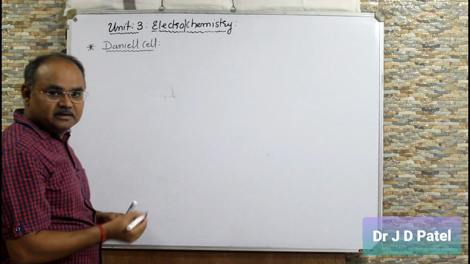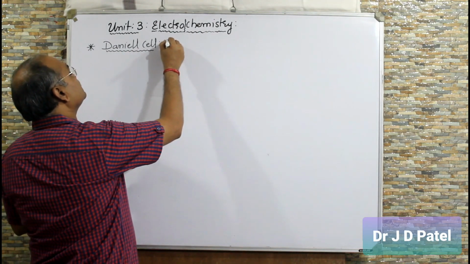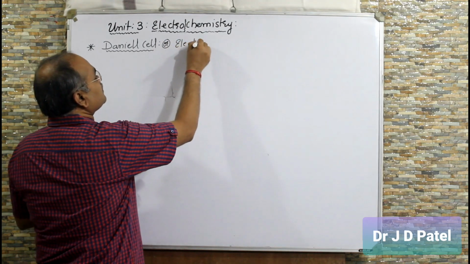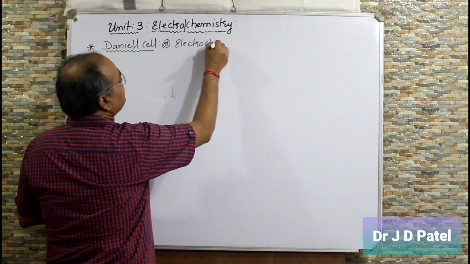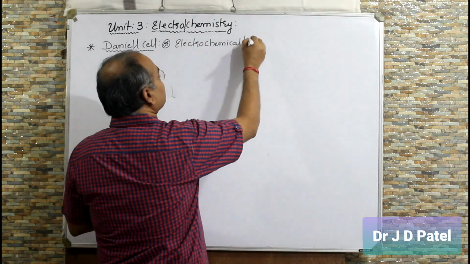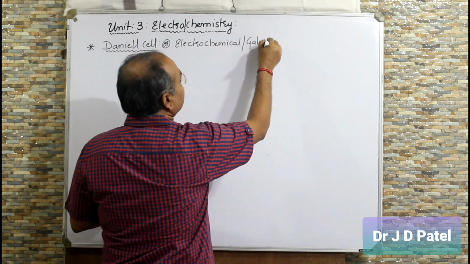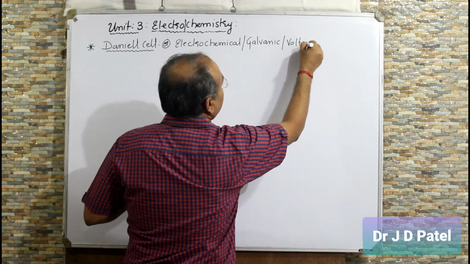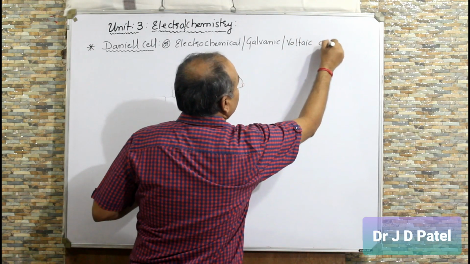Daniell cell is also called electrochemical, galvanic, voltaic cell. Right?